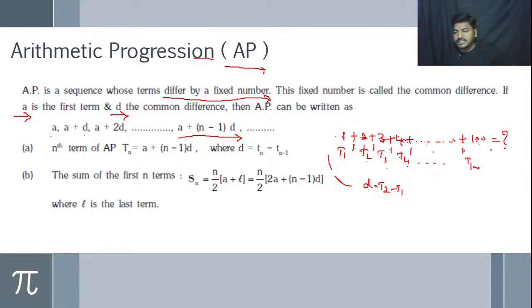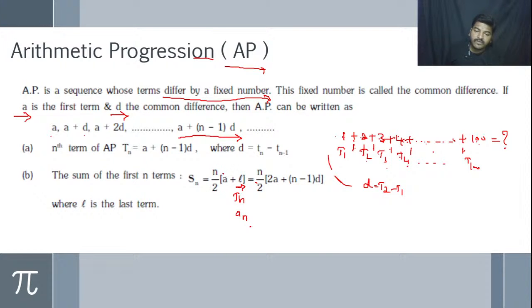To find these types of results, we have to use the formula Sn equals n by 2 into (a plus l). L is nothing but Tn or An, because in some textbooks the nth term is denoted as An, in some textbooks as Tn, and here Tn is nothing but the last number, so we indicate it as L.